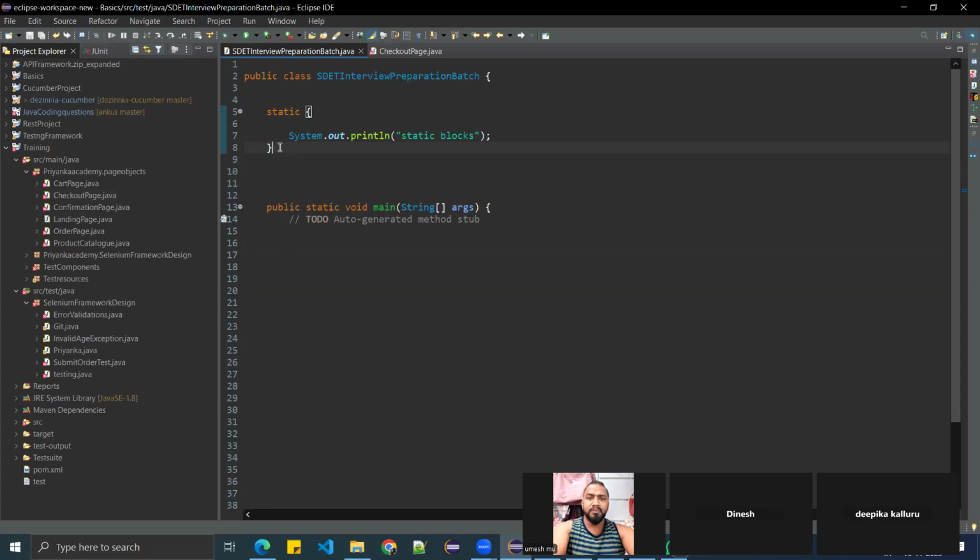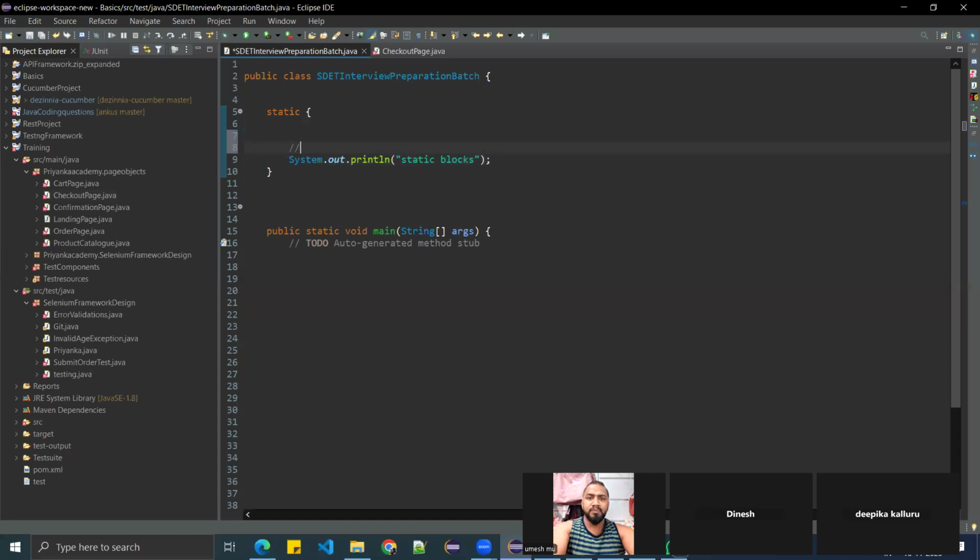Okay. So where can we use static blocks in our framework? Before the constructor, you want to execute something, like reading your configurable properties. So you write the code here to load the properties. You are loading the properties here in the static block.